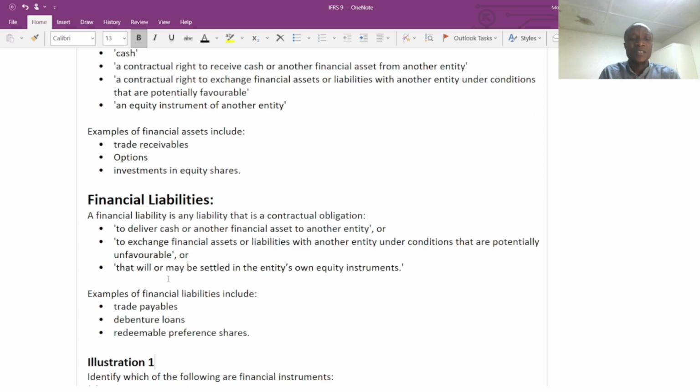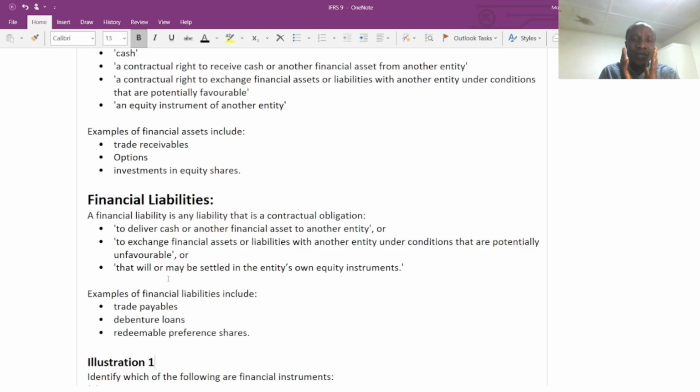A financial liability is any liability that is a contractual obligation. Now, let's go back to the conceptual framework, the definition of asset and the definition of liability. It's exactly the same. The only distinction is the financial in front of the asset and the financial in front of the liability.